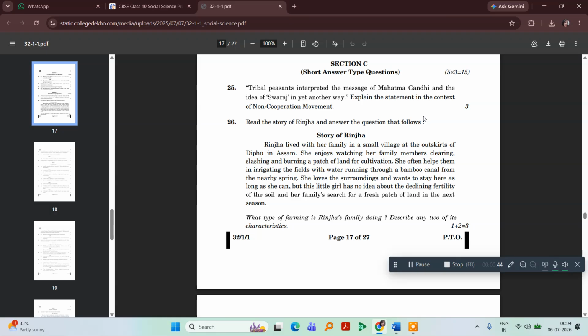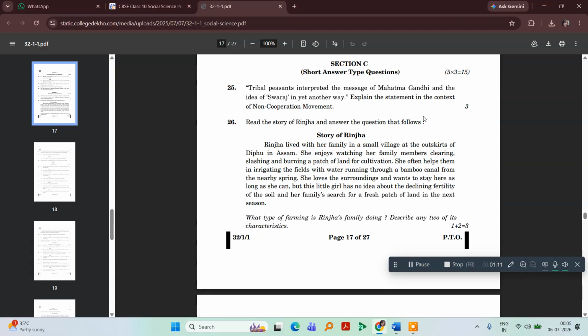Whenever you're attempting the answers of set C, you have to make sure that you write 3 points. Since these questions are for 3 marks, 3 points are enough. You don't have to write more than 3 points. If the question is asked for 2 marks, then 2 points are enough. If the question is asked for 3 marks, then 3 points suffice.